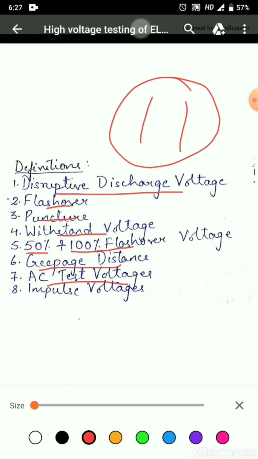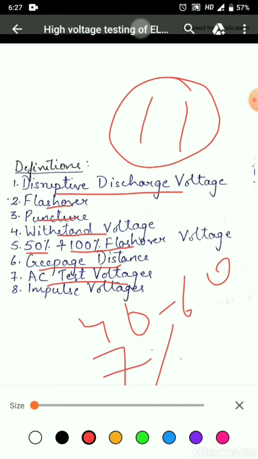AC test voltages. Alternating test voltages of power frequency should have a frequency range 40 to 60 kHz and should be approximately sinusoidal. A deviation of 7% can be considered in this system. Impulse voltages.